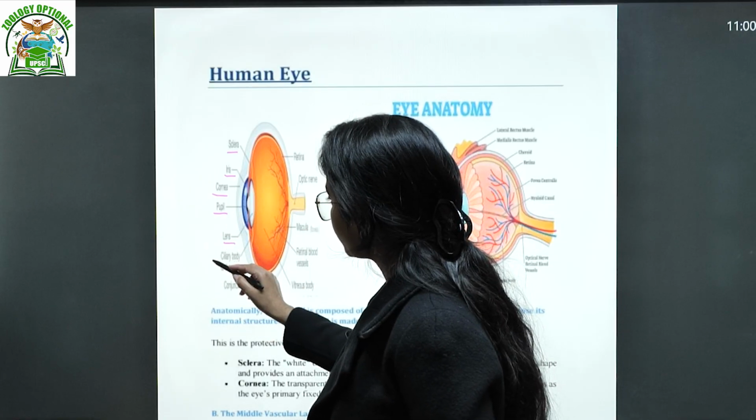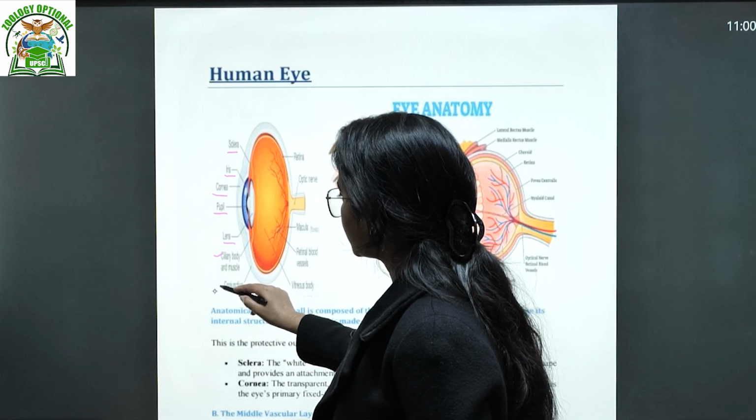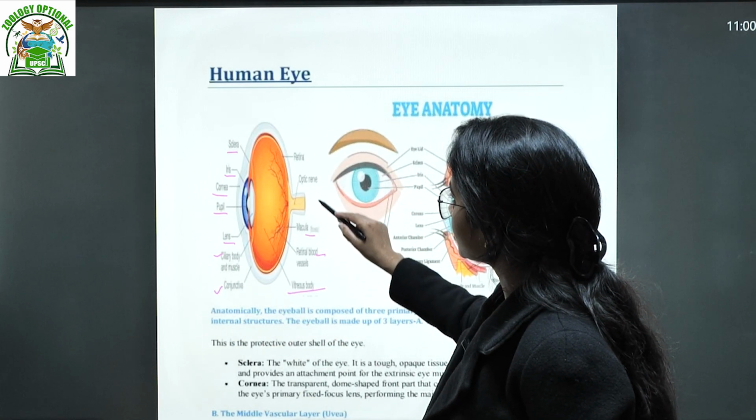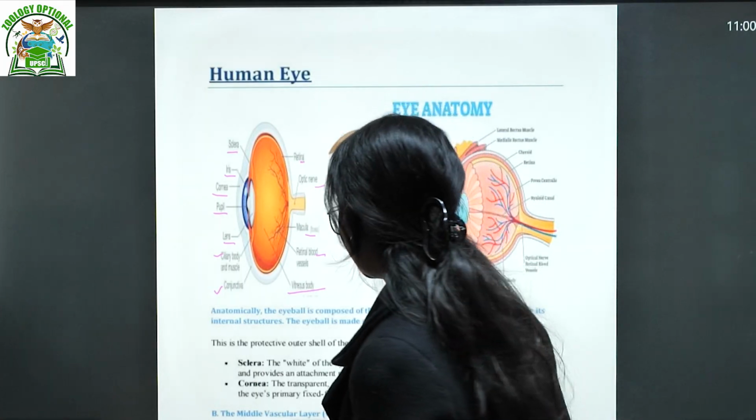Then the ciliary body and muscles which regulate the activities, then the vitreous body, blood vessels, optic nerve and retina. Retina is where the image formation occurs.